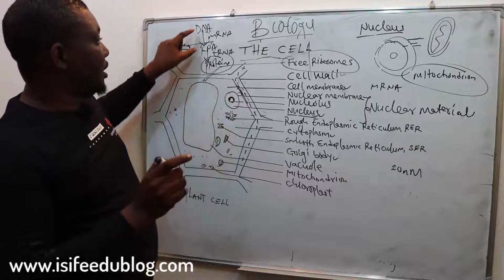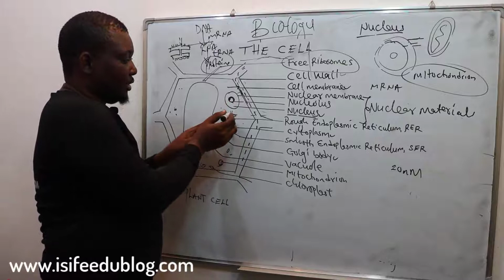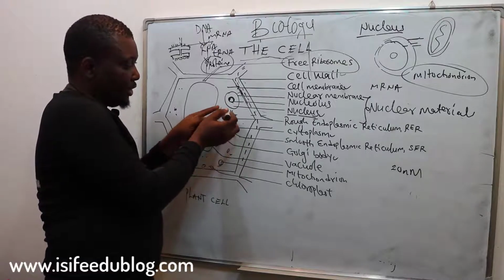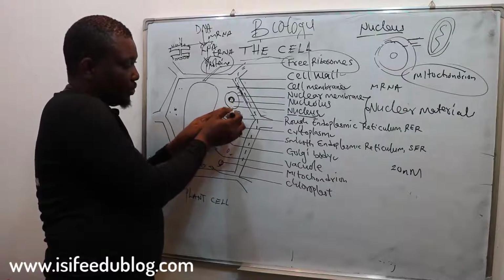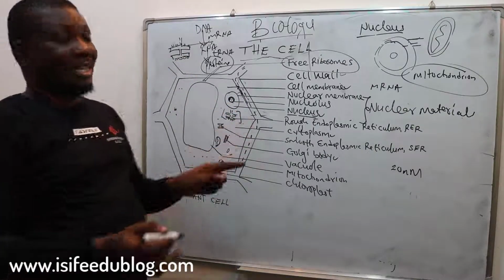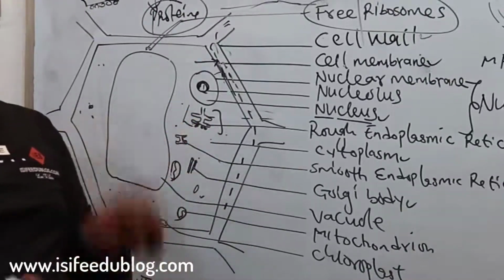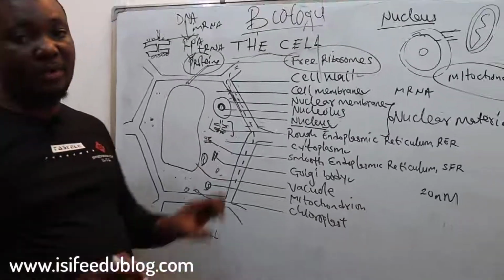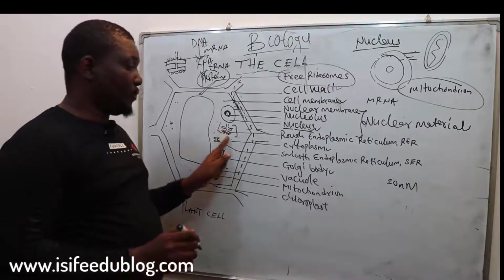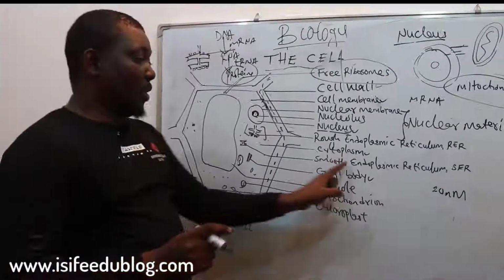So if proteins are made in this particular part, that means there is a connection between the endoplasmic reticulum and nucleus, so that it connects the both. Because the function of the endoplasmic reticulum, once it is rough, is for transport of protein from the nucleus to other parts of the cell. That is the rough endoplasmic reticulum. But if it is not associated with ribosome, that is when it is smooth.